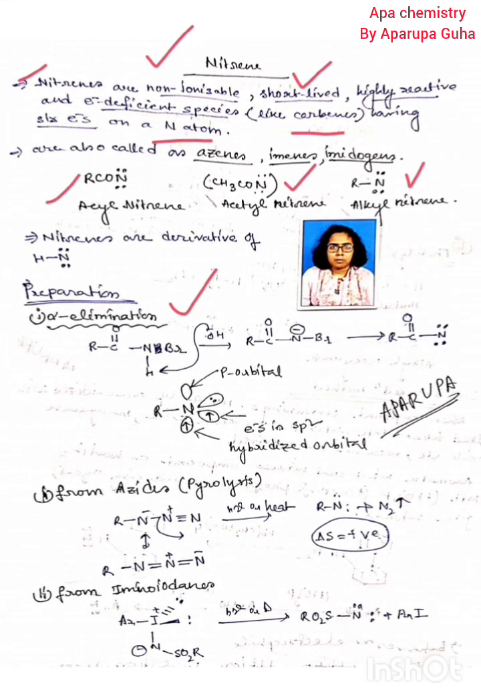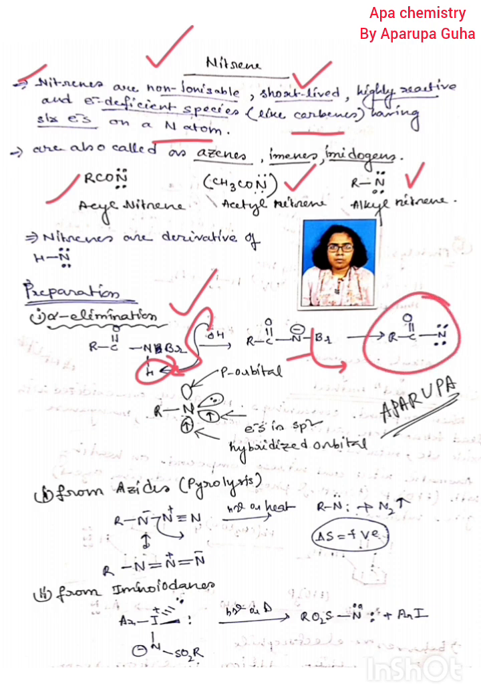So first, there must be an acidic hydrogen. Why? Because there is this RCO group, that is also an electron withdrawing group. This Br is also an electron withdrawing group. So that's why these hydrogens are much more acidic. So this base can abstract it, and a carbanion can be produced. Then Br can be released. So ultimately nitrene can be produced.